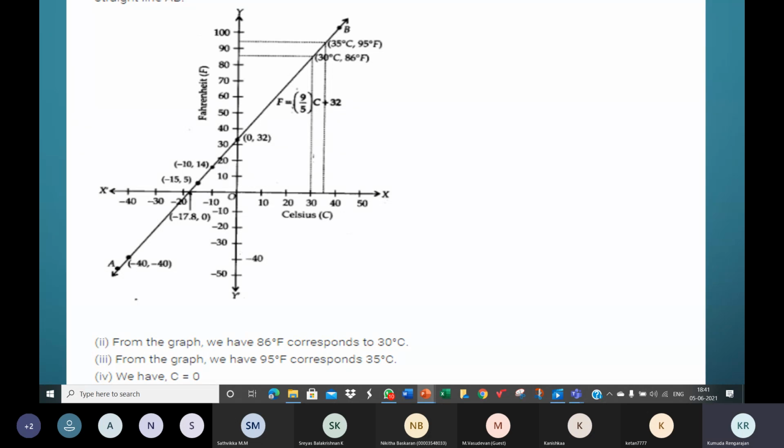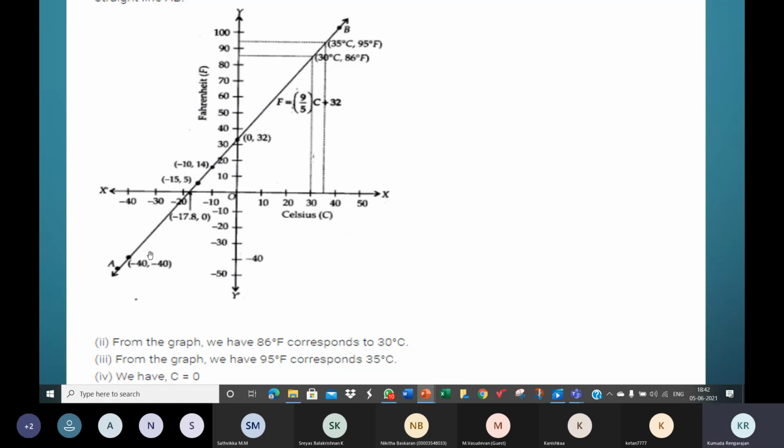You have the relation, right? F is equal to 9 by 5 C plus 32. So there, substitute 30 for C in the relation given to you, F is equal to 9 by 5 C plus 32. When C is 30 degrees, find the corresponding value of F algebraically. Work it and find the value. You will find it's 86.